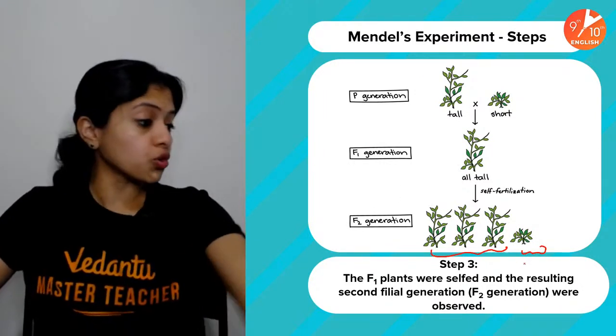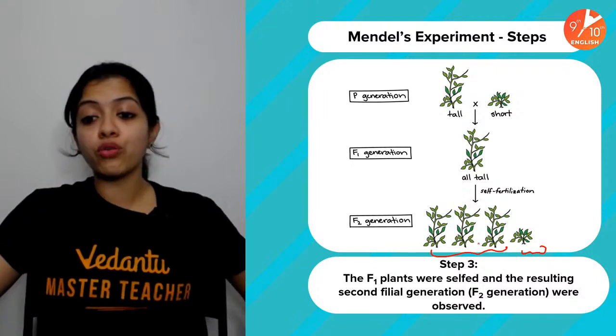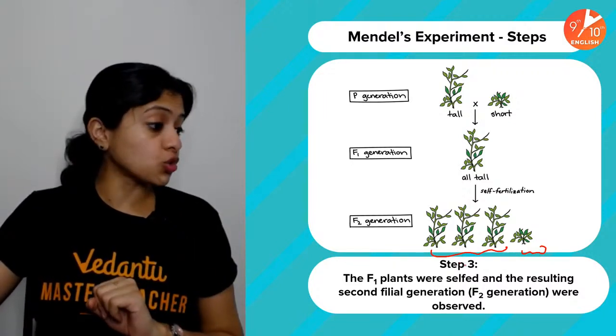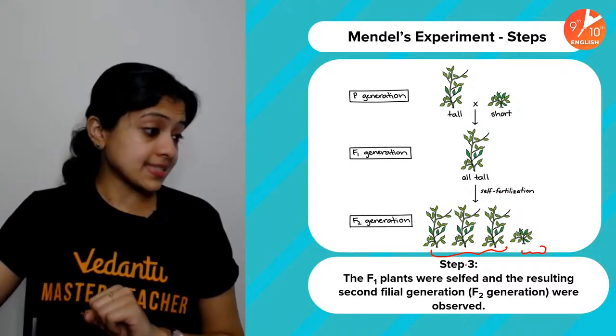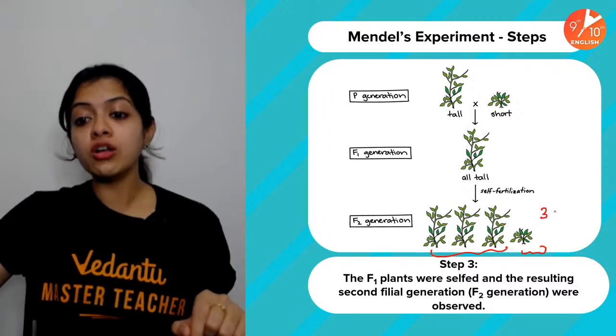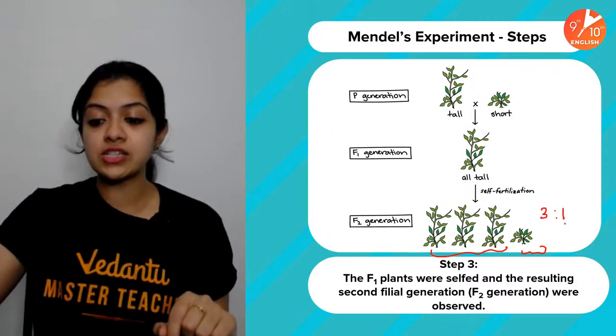But what is the ratio you see here? What is the ratio of tall to dwarf pea plants you see here? I'm asking you about the phenotypic ratio. Yes, children? Exactly, Aditya, Sanskriti, absolutely. Tall to dwarf in the ratio of 3:1.